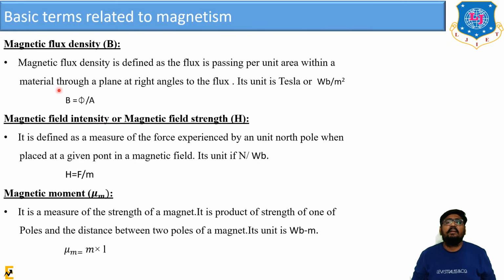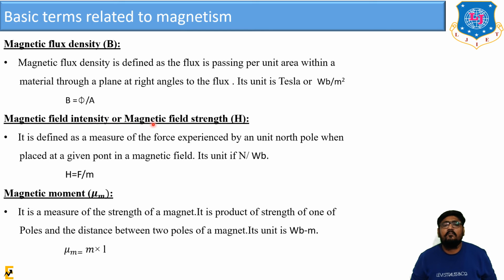The next term is the magnetic flux density, indicated by capital B. Magnetic flux density is defined as the flux passing per unit area within a material through a plane at a right angle to the flux. So it is the flux passing perpendicular to the area. Its unit is Tesla or Weber per meter square. So B is equal to phi upon A.